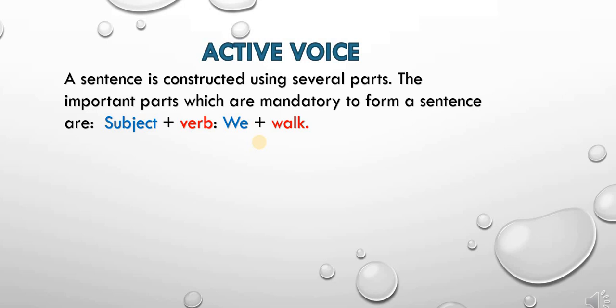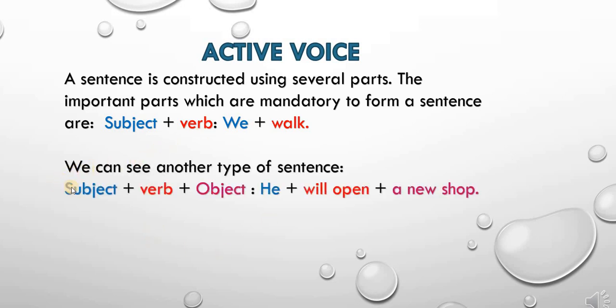In a sentence, we need not have many parts. We can have only two main parts which are essential to form a sentence, that is subject and verb. There could be another type of sentence which is subject, verb and object. In the first sentence we have seen there is no requirement of object. We walk makes a sentence and no object is required.